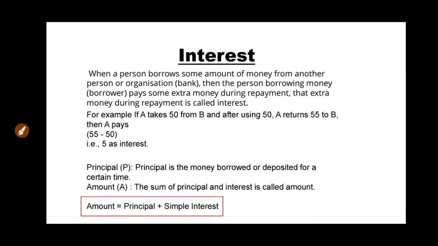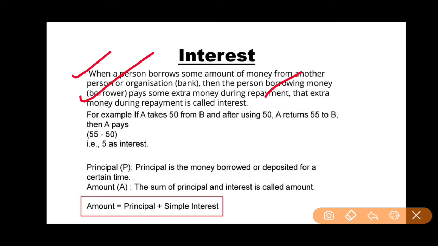Moving forward, I will tell you the exact definition. When a person borrows some amount of money from another person, an organization or a bank, the person borrowing the money, who is the borrower, pays some extra money during the repayment. That extra amount of money paid during the repayment is called interest. This is the simple definition I have given you. Take note of this important sentence.